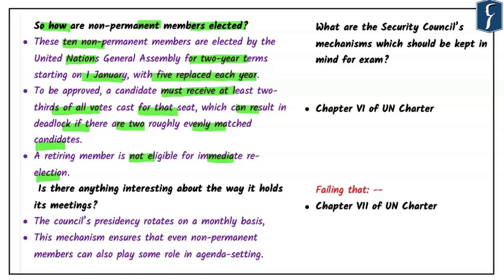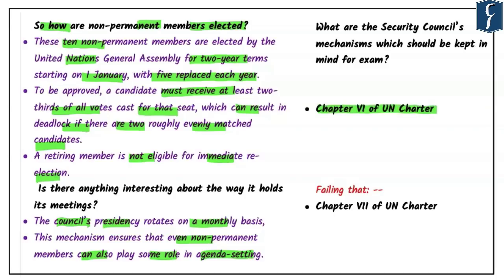So now let's try to understand how the meetings of the United Nations Security Council are conducted. The Council's presidency rotates on a monthly basis. The mechanism ensures that even non-permanent members can also play some role in agenda setting. Now in this context, there are a few things that you should keep in mind for the purpose of examination. And in this context, Chapter 6 of the United Nations Charter is very important for you.